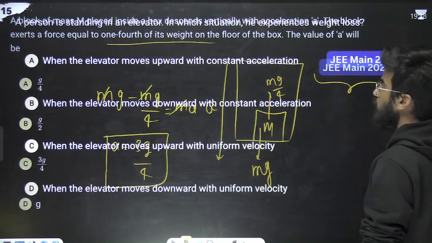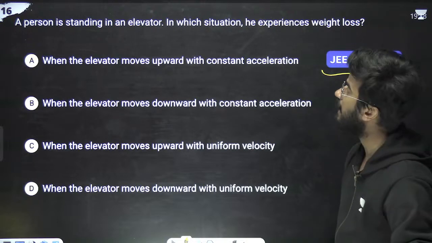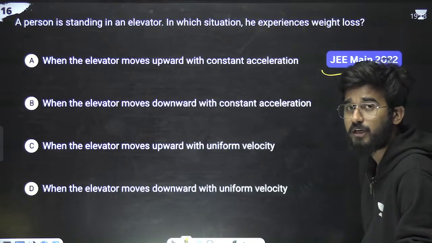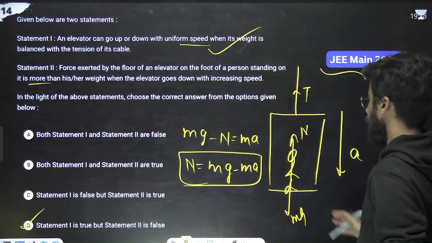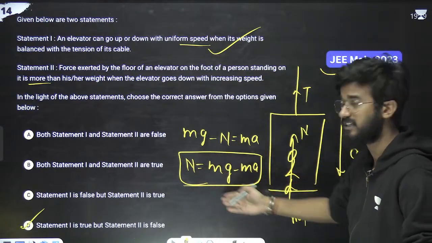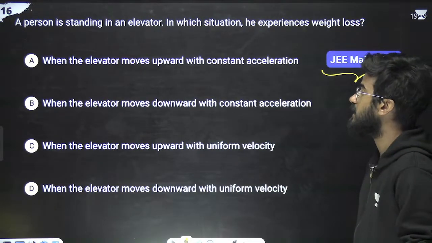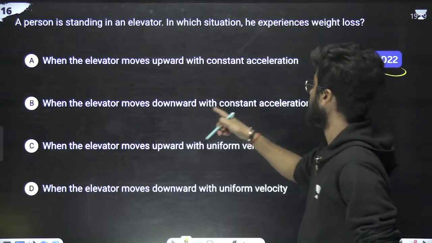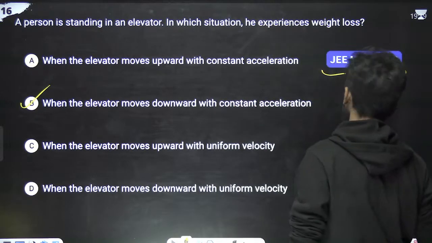Okay. Let's move on to the next question. What is the question saying? A person is standing in an elevator. In which situation does he experience weight loss? We have done this question just now: he experiences less weight when the elevator moves downward with constant acceleration. Simple. Next question.